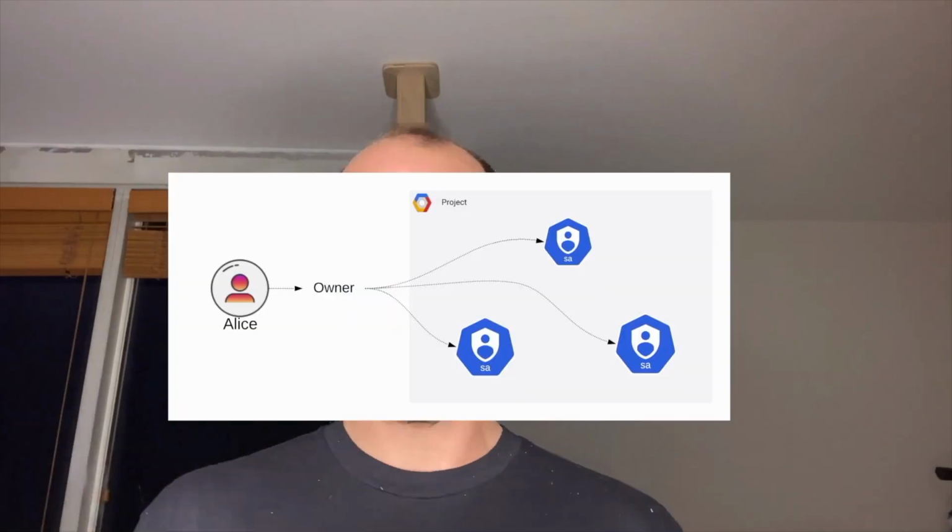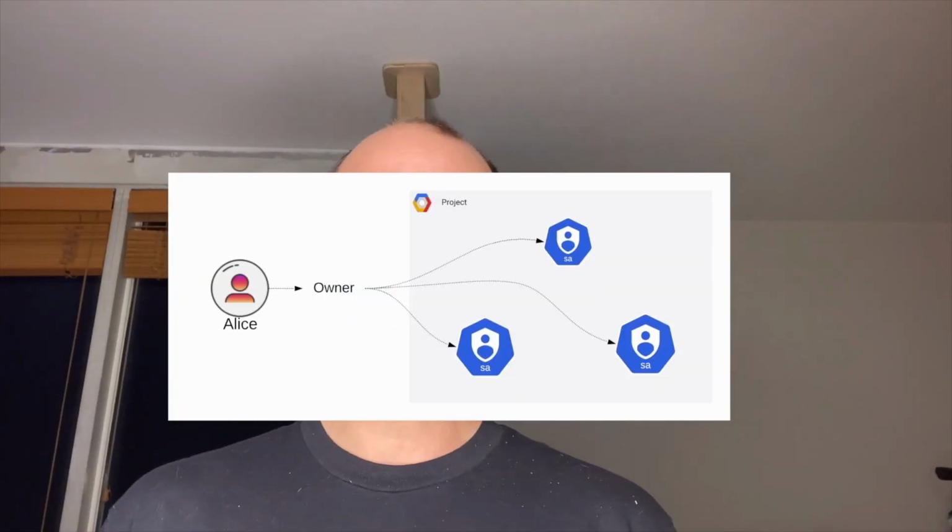Okay, so if we recap the earlier section, you might remember when we talked about service account owners, we mentioned that the service account owner can't actually know what access their service accounts have. Well, it's not really the whole story. Really what we have is a project owner, and that project owner has a bunch of service accounts in their project, and those service accounts have access to stuff, and the project owner doesn't really have the whole story of what their service accounts have access to. You might imagine how that can start to become dangerous: when I hand over access of my project to someone else, I don't really know how much access I'm handing over, because I don't even know how much access my service accounts have in my project. So if I hand that over to someone else, I'm handing over an unknown amount of access.